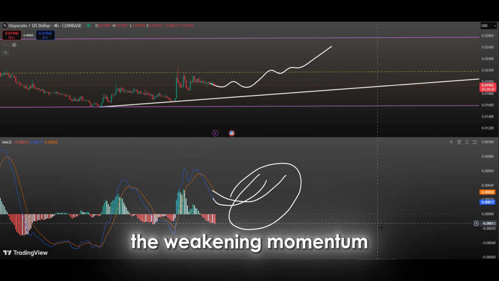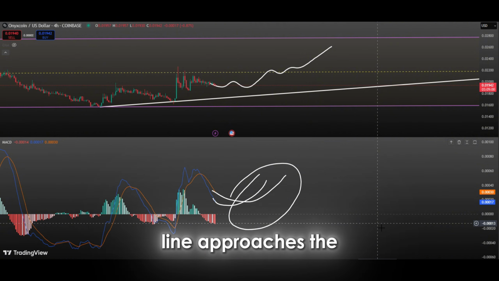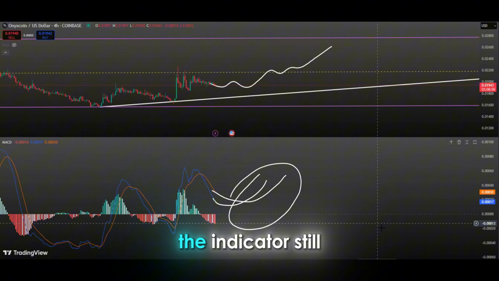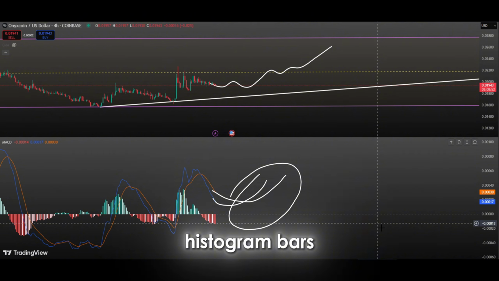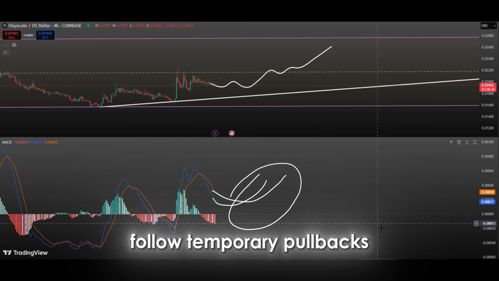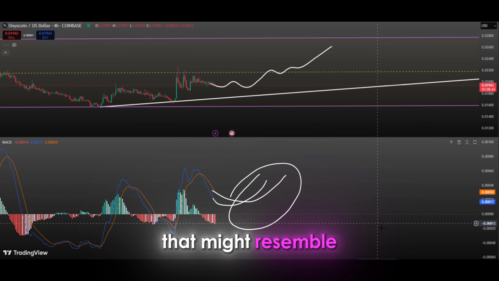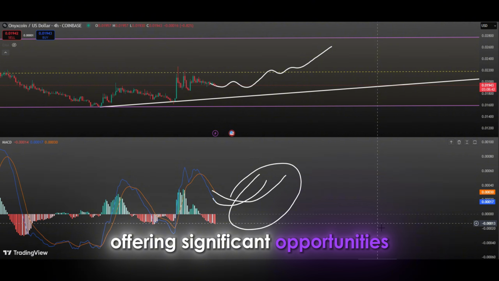Despite the weakening momentum as the MACD line approaches the signal line, the indicator still holds upward potential, which presents a hopeful outlook for investors. The shrinking MACD histogram bars may signal that a bullish crossover is approaching. In such setups, sharp and decisive upward moves often follow temporary pullbacks that might resemble a bull trap, offering significant opportunities for traders.